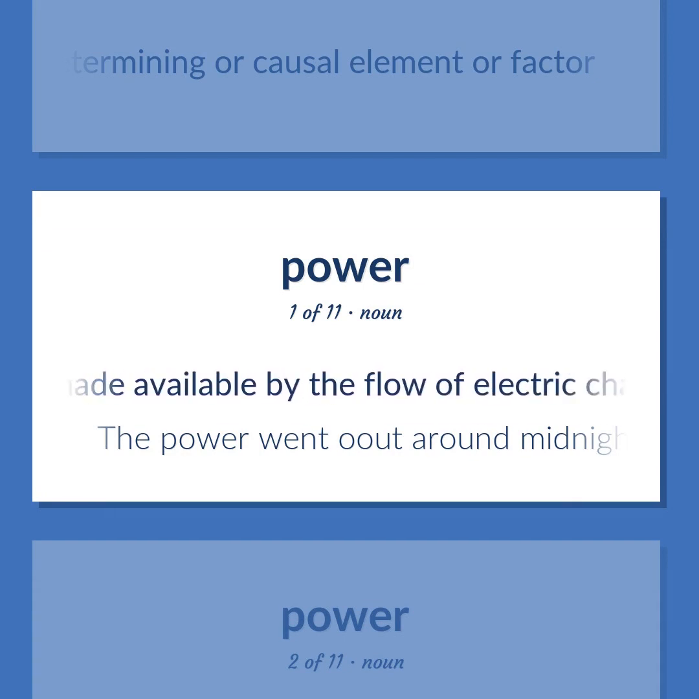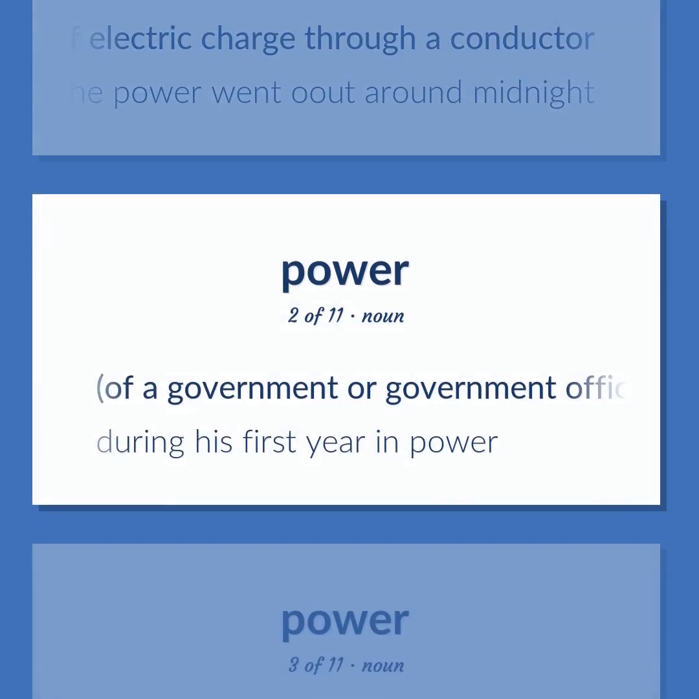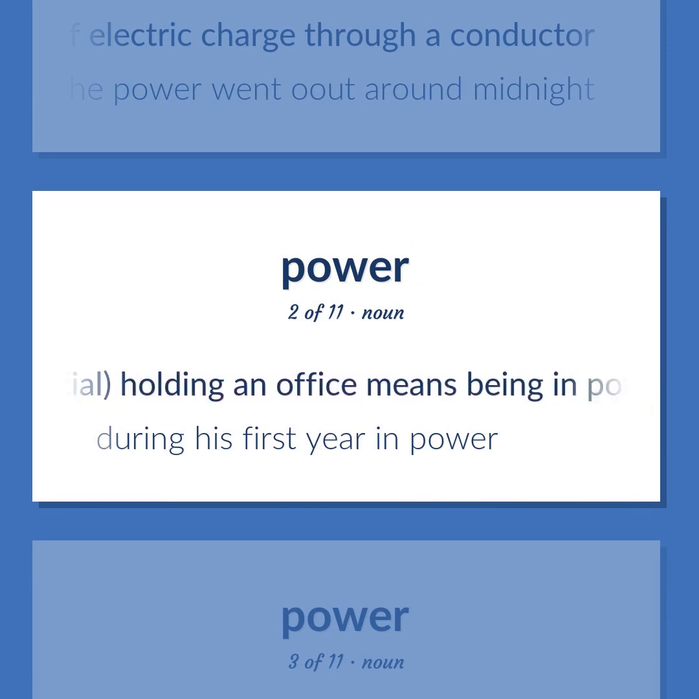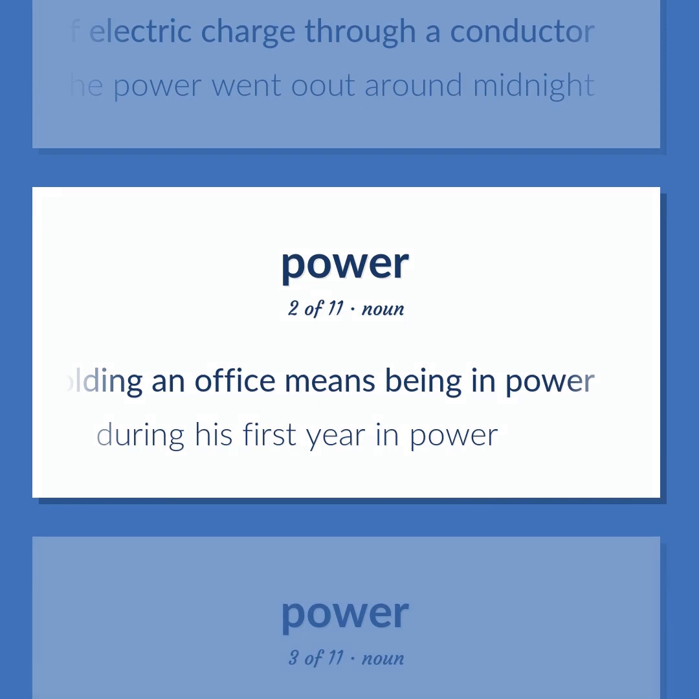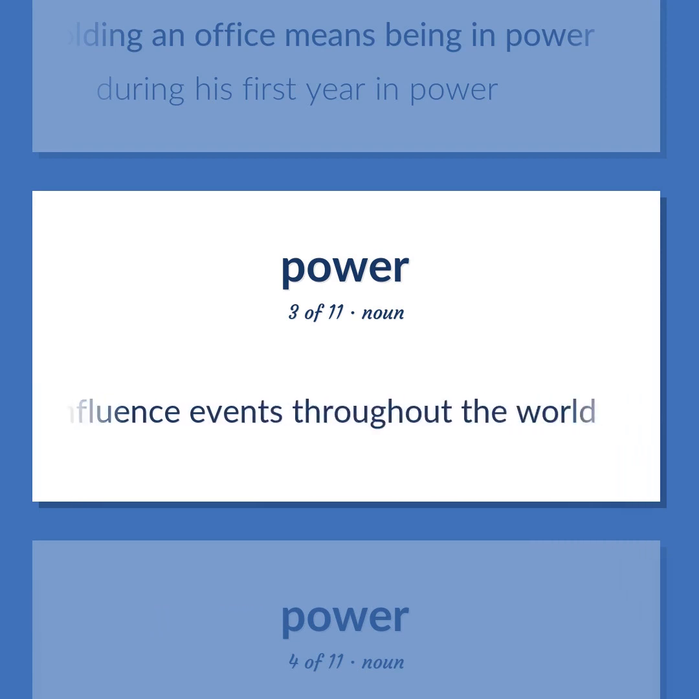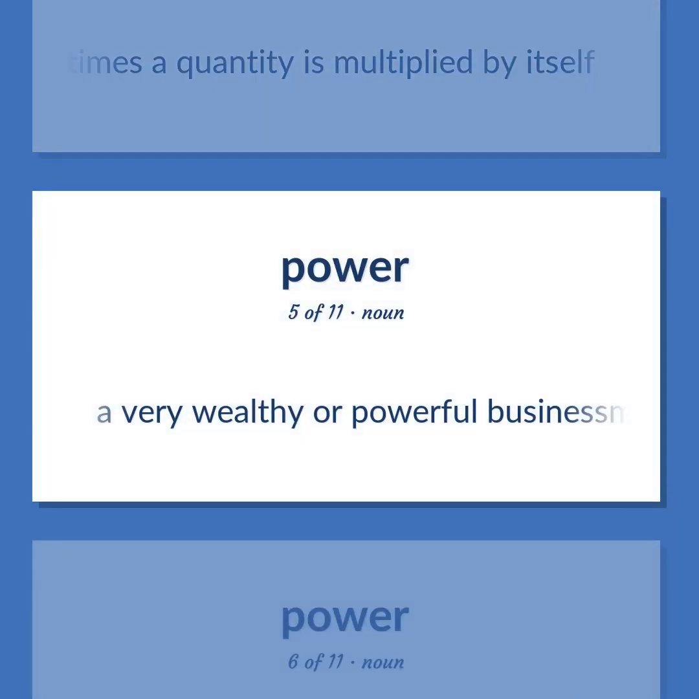Energy made available by the flow of electric charge through a conductor. The power went out around midnight. Of a government or government official, holding an office means being in power. During his first year in power. A state powerful enough to influence events throughout the world. A mathematical notation indicating the number of times a quantity is multiplied by itself. A very wealthy or powerful businessman.